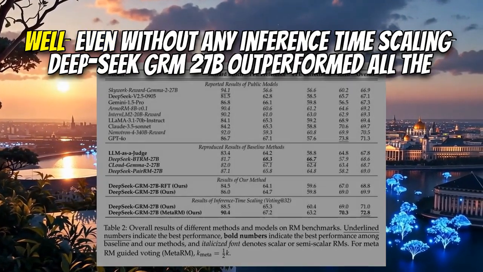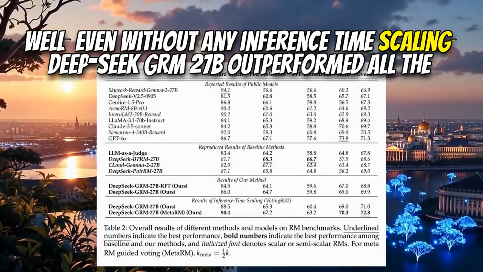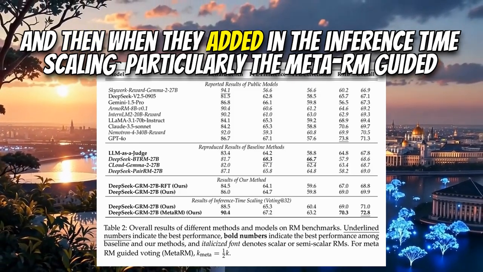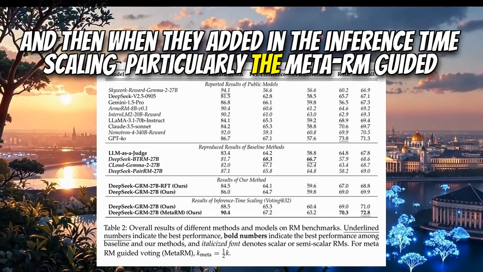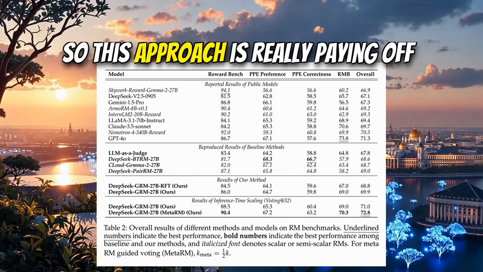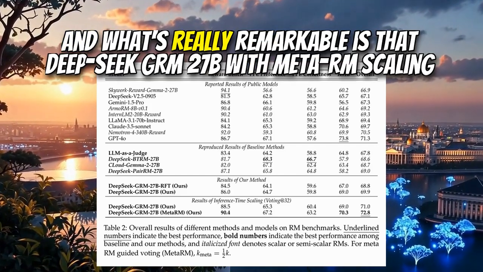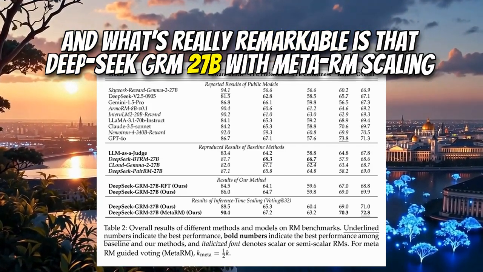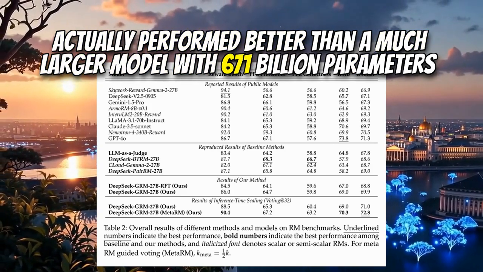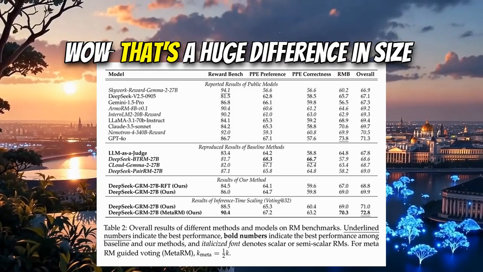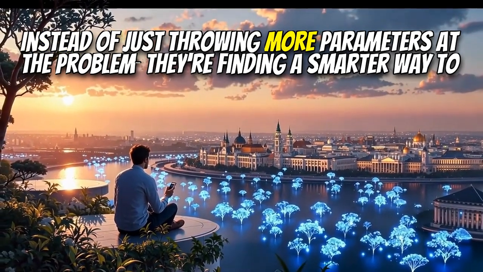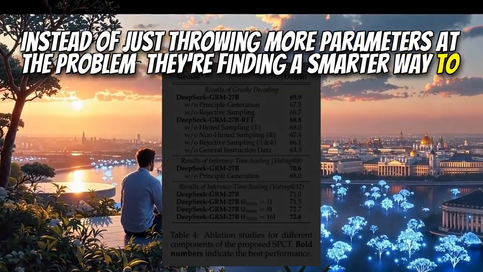And the results? Well, even without any inference-time scaling, DeepSeek GRM 27B outperformed all the baselines. Impressive. And then when they added in the inference-time scaling, particularly the meta-RM guided voting, the performance jumped even further. So this approach is really paying off. It is, and what's really remarkable is that DeepSeek GRM 27B with meta-RM scaling actually performed better than a much larger model with 671 billion parameters. Wow, that's a huge difference in size. It is, and it really highlights the efficiency of their approach. Instead of just throwing more parameters at the problem, they're finding a smarter way to utilize compute.